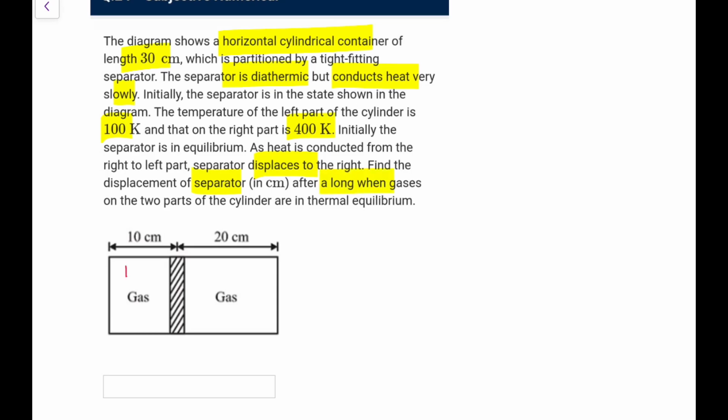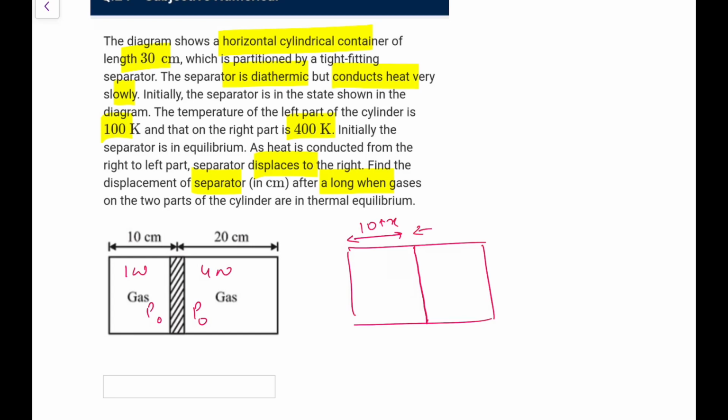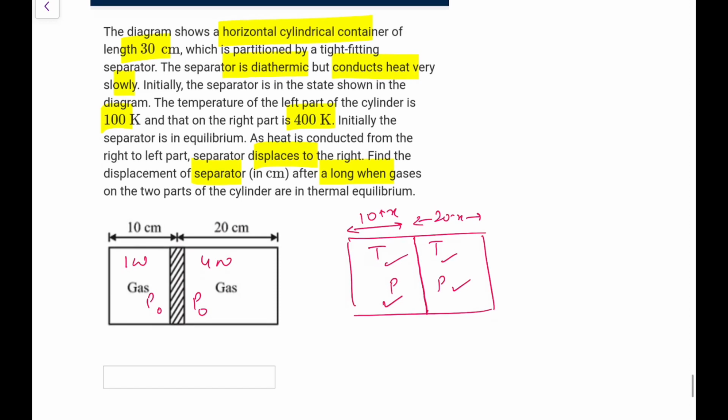So initially it is 100, it is 400, it is in equilibrium, so that means the pressure would be the same, P0, P0. Now finally, let's say when it shifts, it becomes 10 plus x, and the other becomes 20 minus x. Here the temperature would be T and pressure would be P. So temperatures are the same, pressures are the same, you can make it out.